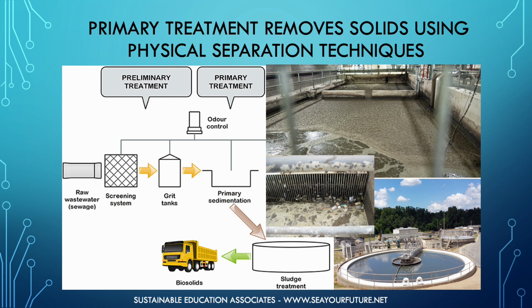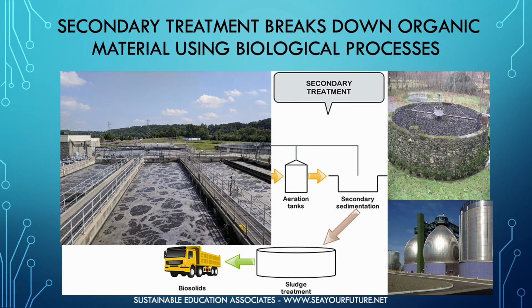Primary settling tanks are often referred to as clarifiers because the wastewater leaving them is visibly clear, although far from clean. At this point, most of the solids have been physically removed using filtration or gravitational settling, but the organic matter will still need to be addressed. In the next phase, secondary treatment, organic material is broken down into less complex forms.